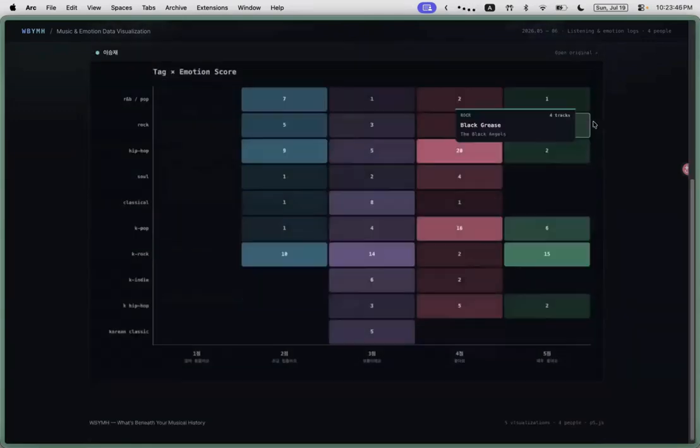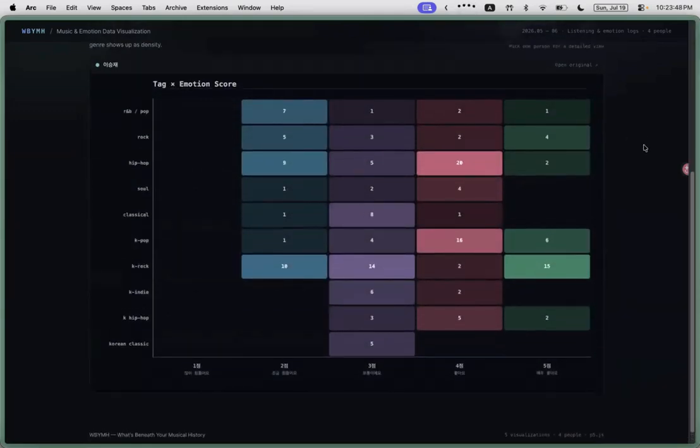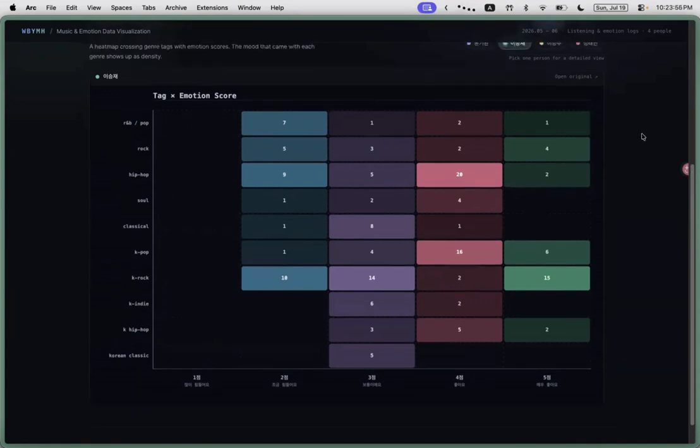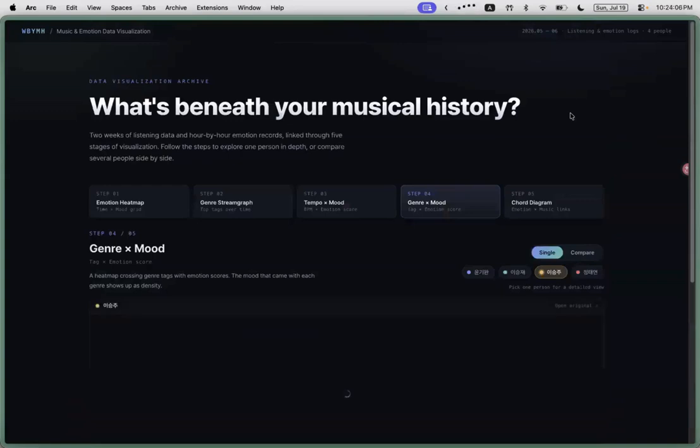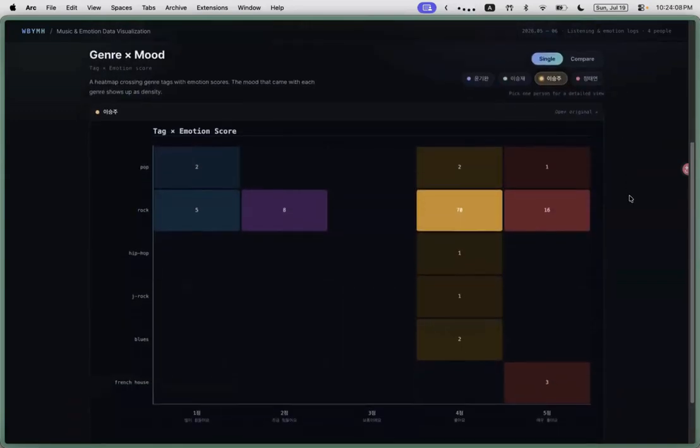For Seungjae, K-rock and K-pop tags appear most prominently when his emotional score is 4 or 5, the positive range. This suggests he tends to reach for Korean music when he is in a good mood. Hip-hop, on the other hand, appears more consistently across emotional states. For Seungju, the rock tag dominates almost every score level. Regardless of how he's feeling, rock was a constant. It's essentially rock at almost every emotion.